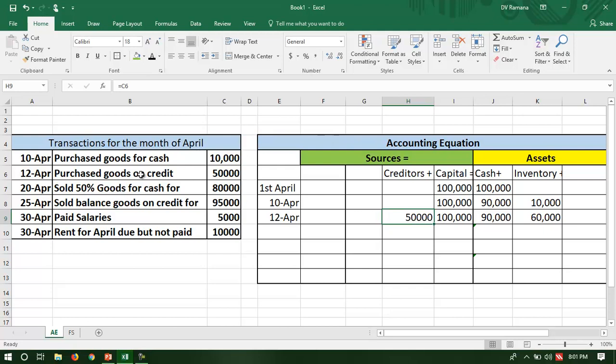So therefore, in this case, I recognize the transaction when cash is paid. In this case, we recognize the transaction even if cash is not paid. Let us see for the income.